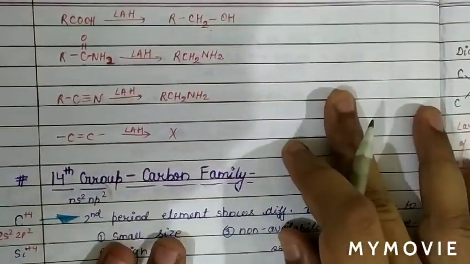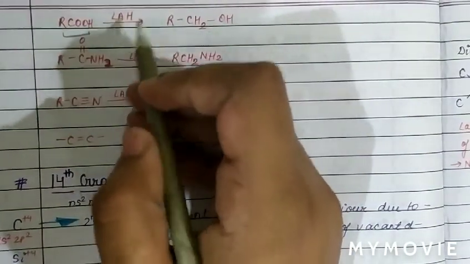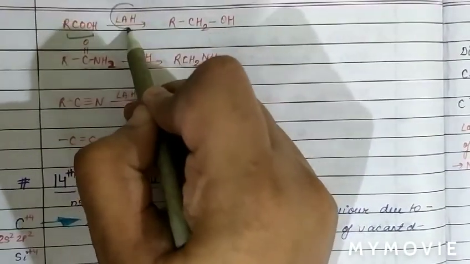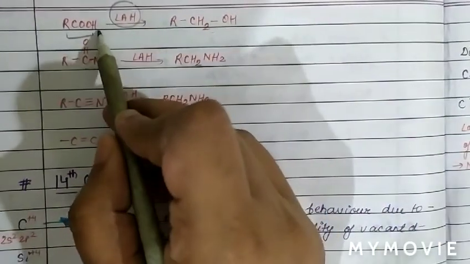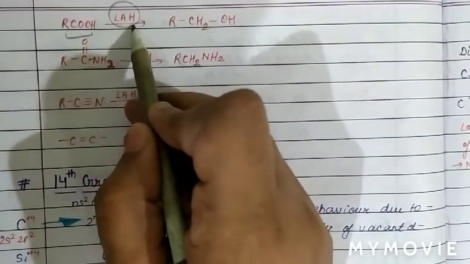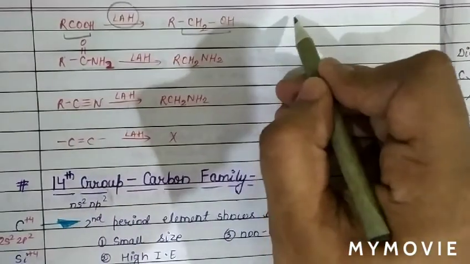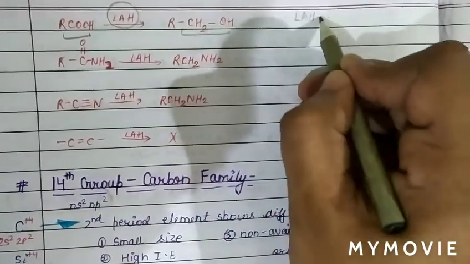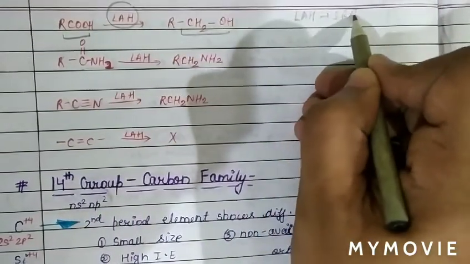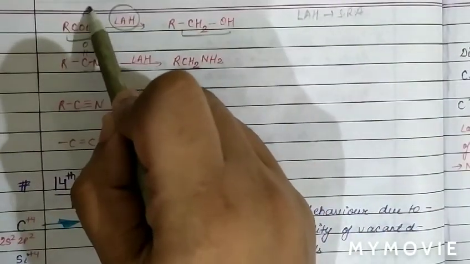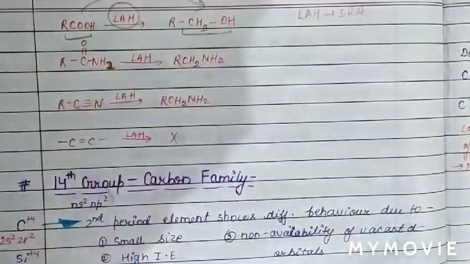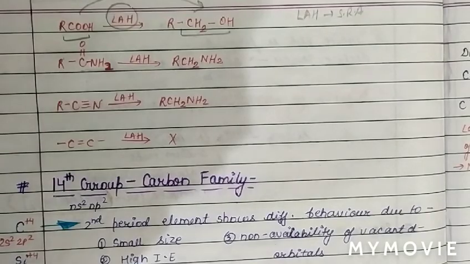See, when we use carboxylic acid for reduction by using lithium aluminum hydride, basically carboxylic acid gets reduced to alcohol directly. So it means lithium aluminum hydride is a strong reducing agent. It directly reduces carboxylic acid into alcohol. Now see the next example.